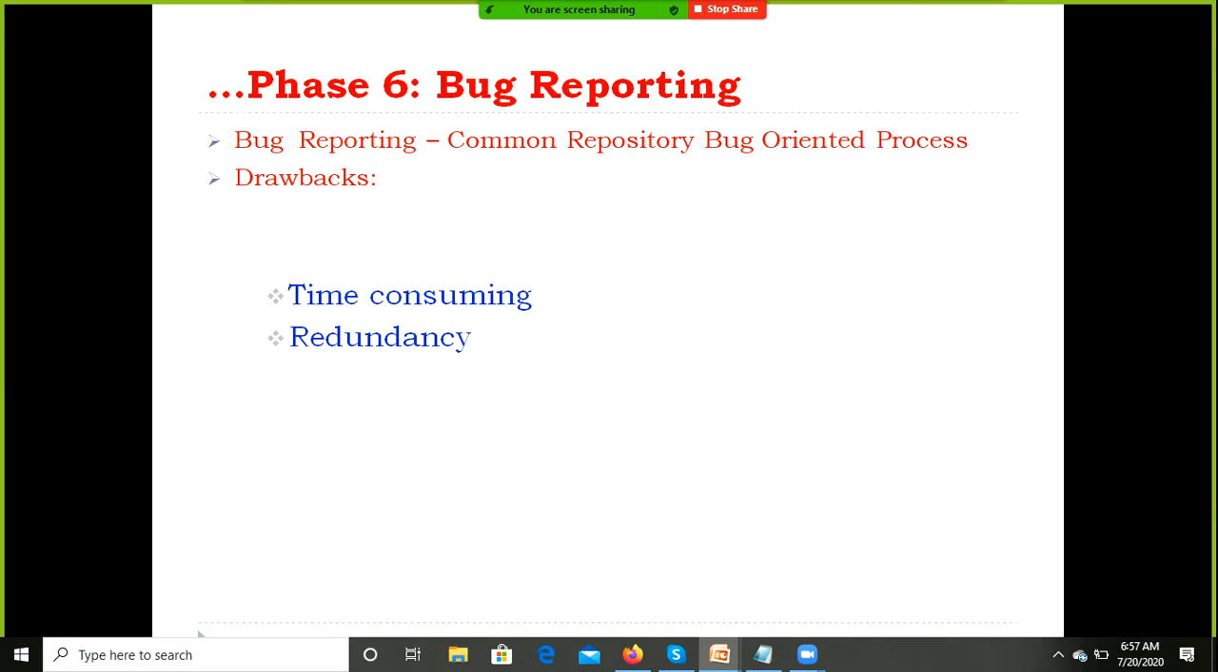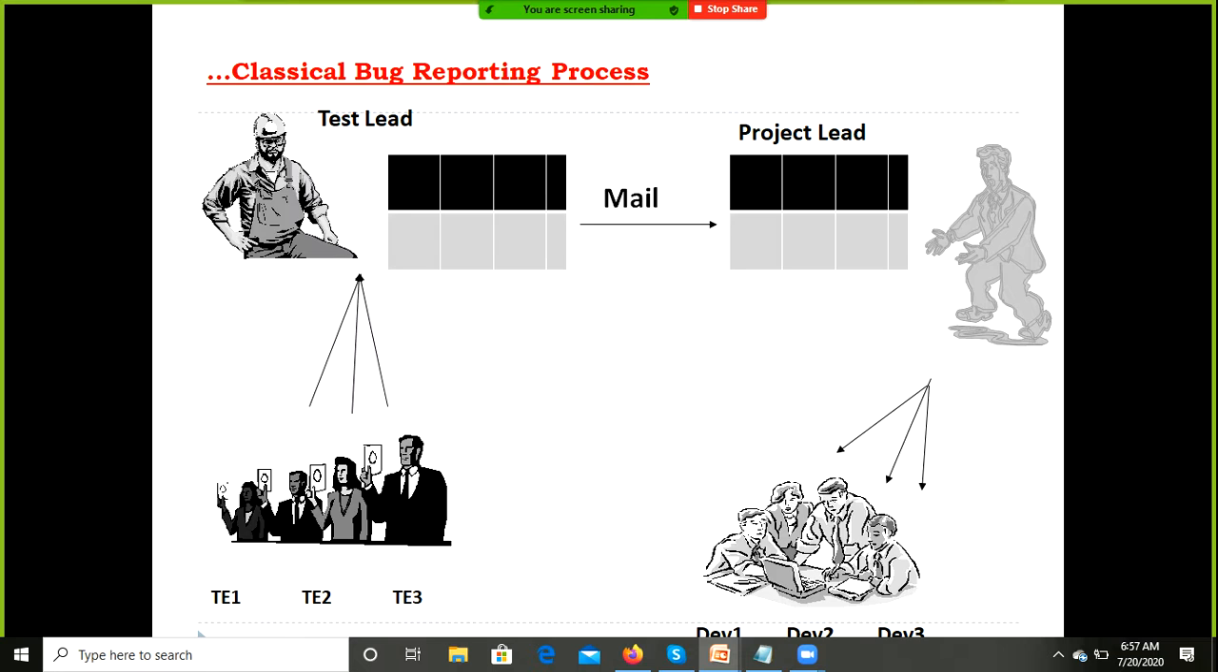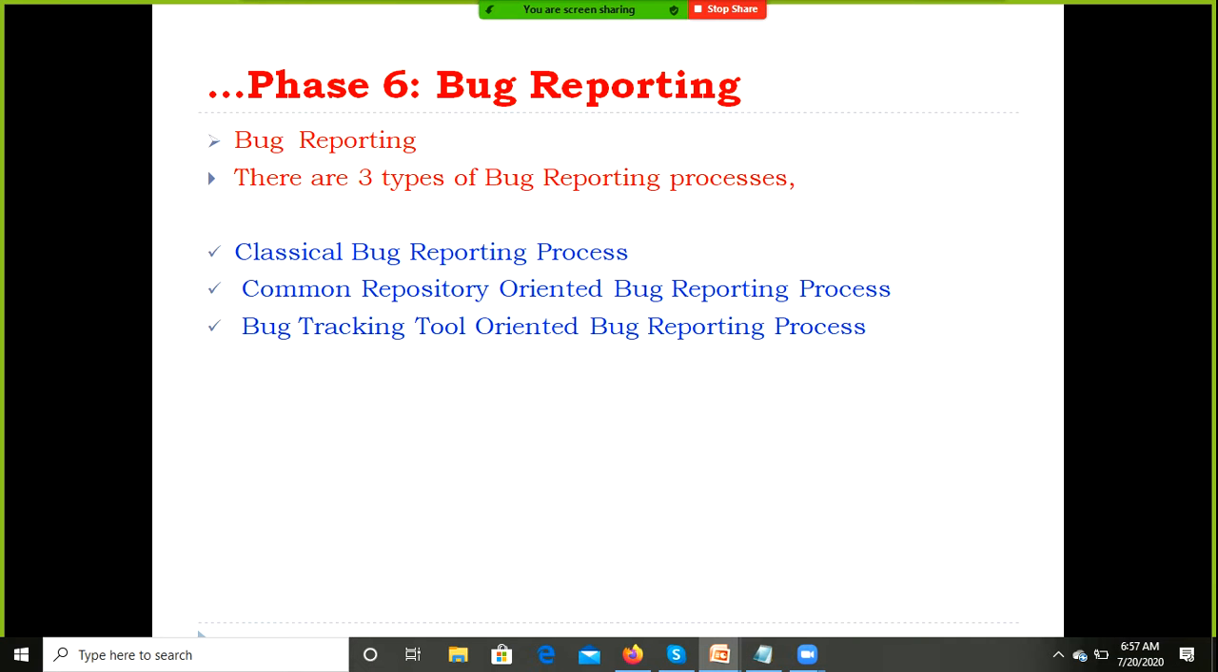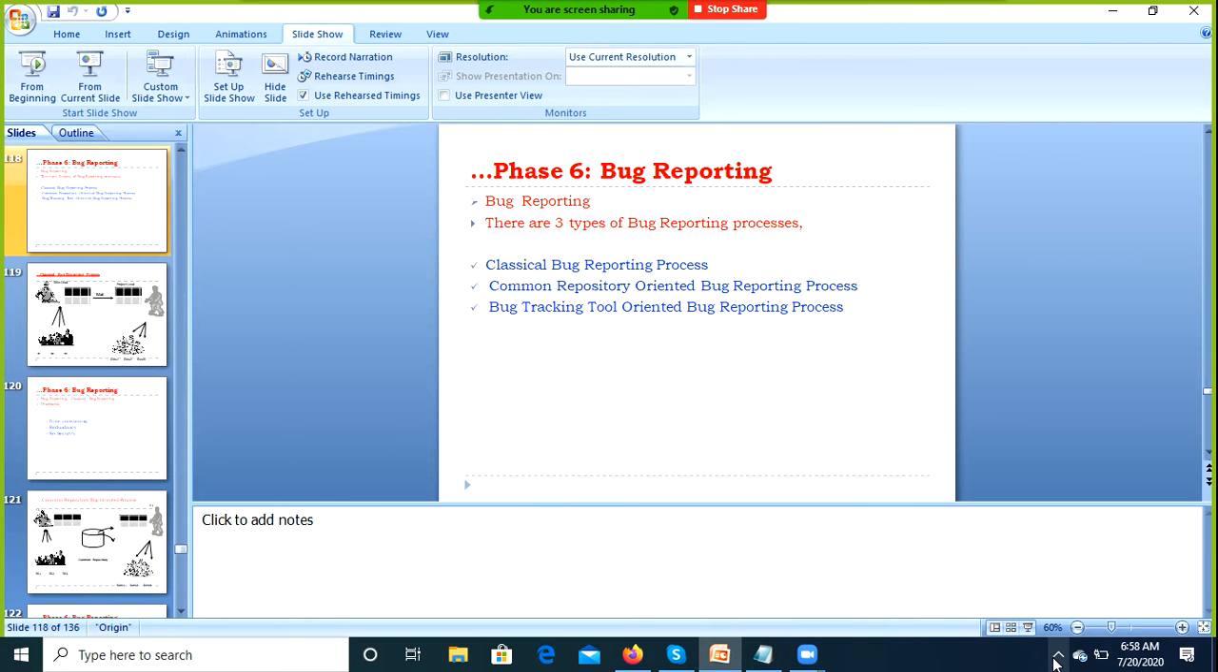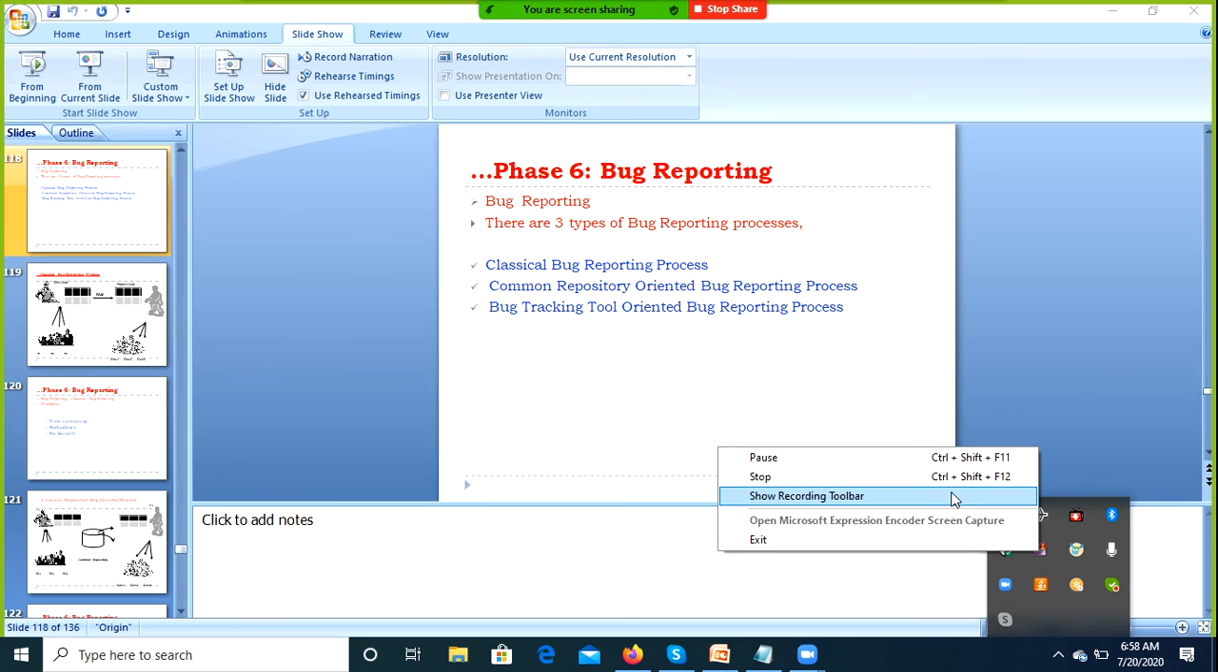Okay, this is about the reporting process. There are three kinds of reporting process: classical reporting process, common repository oriented process, and bug tracking tool oriented process. But nowadays, 99% of companies are using the common repository oriented process, and some projects go on with the bug tracking tool oriented process also. Most companies use the common repository and bug tracking tool oriented processes. This is about the reporting process. How the developers and testers will be involved in this phase.